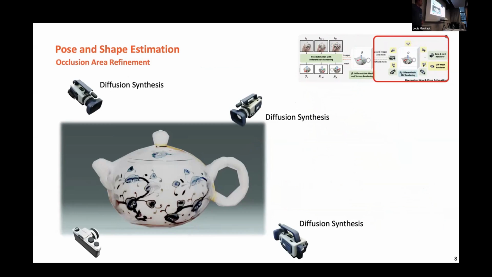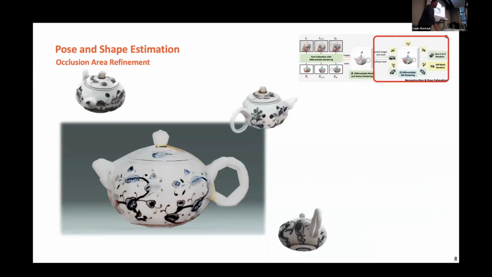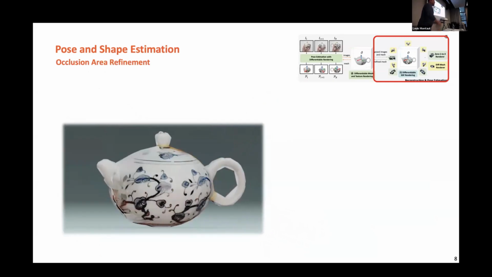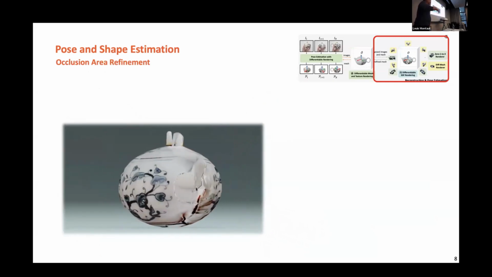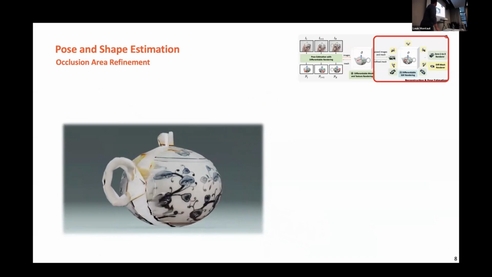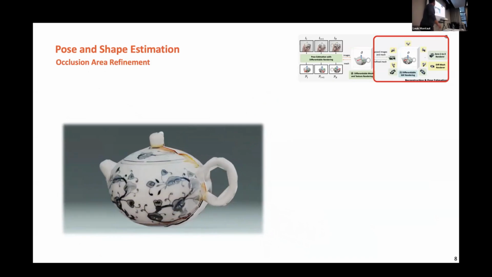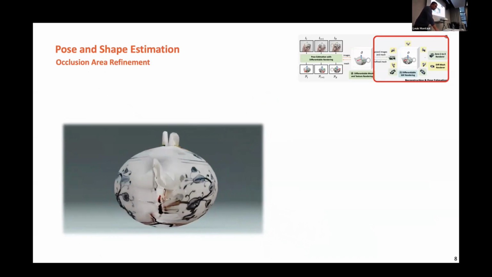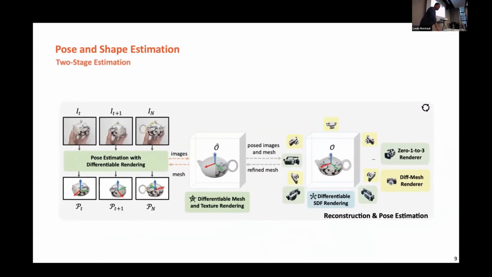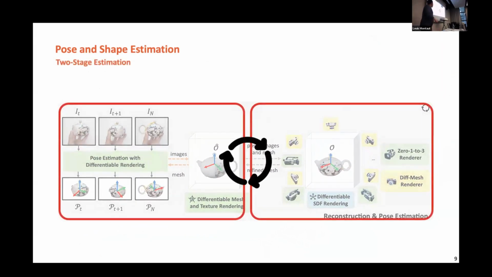models. For example, we have a diffusion model that would be able to generate synthesized novel views that haven't appeared in the demonstration video. So with this, we're going to have more images that are taken from other views so that we'll have the full shape. Then finish this reconstruction. This will be like an area refinement. Yeah. So these two phases are done iteratively until some convergence is reached, right?